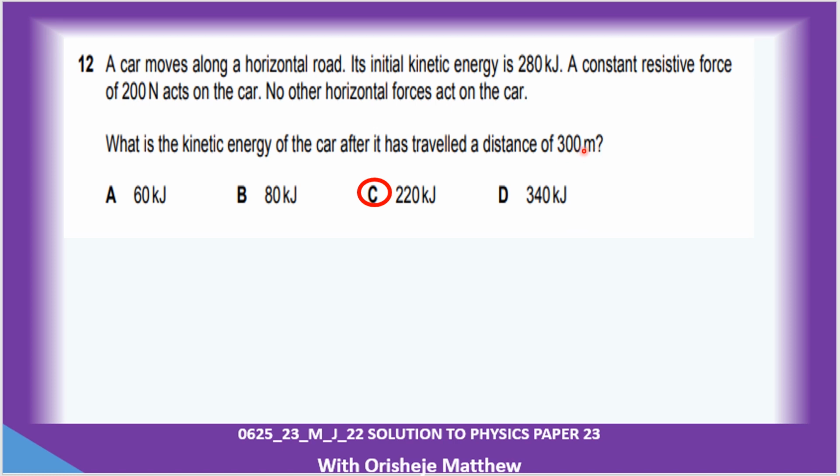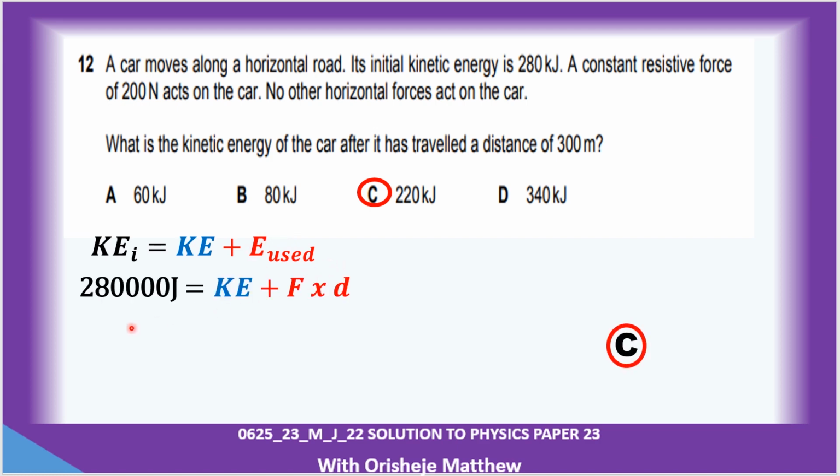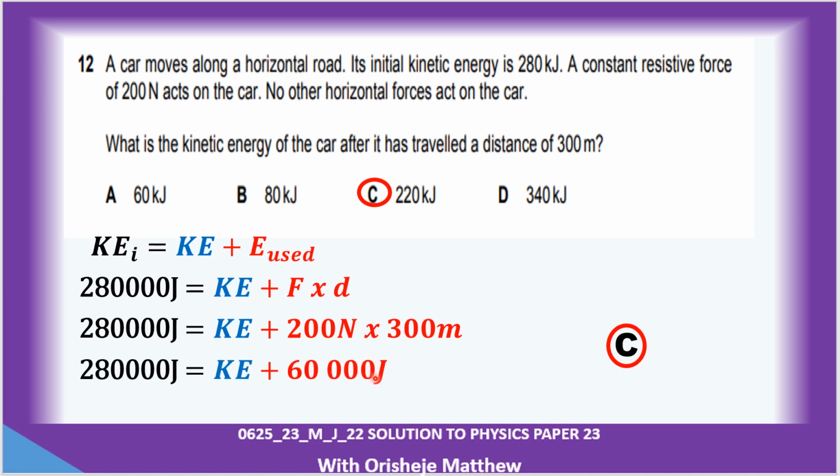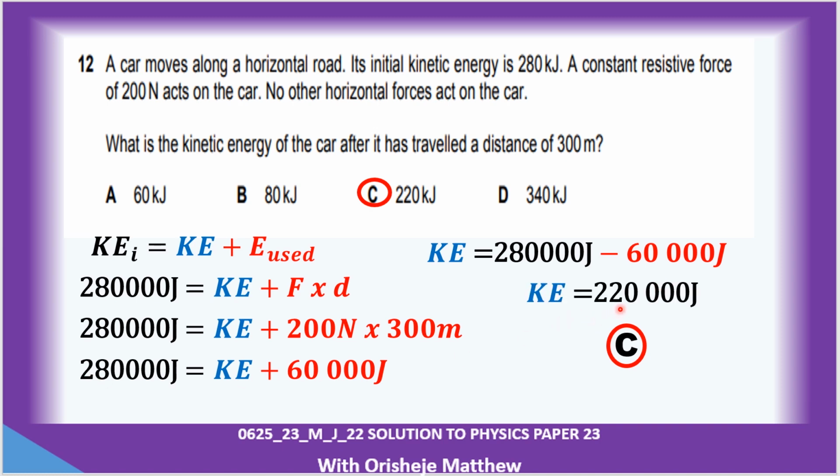Okay, so if you subtract that from this, guys, the final kinetic energy is equal to the initial kinetic energy minus the used kinetic energy. So I have 280,000 minus 60,000, which will give me 220,000. So that's why the answer here is C. Convert 220,000 to kilojoules, divide by 1,000. So that will give me 220 kilojoules.